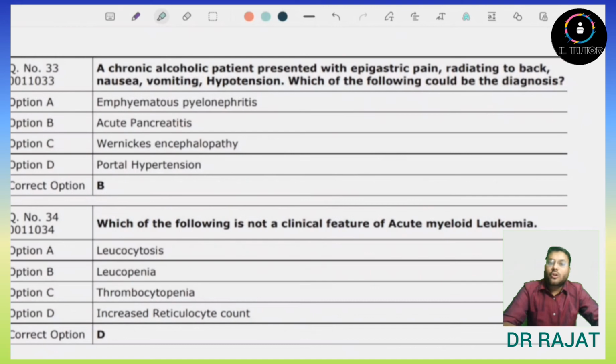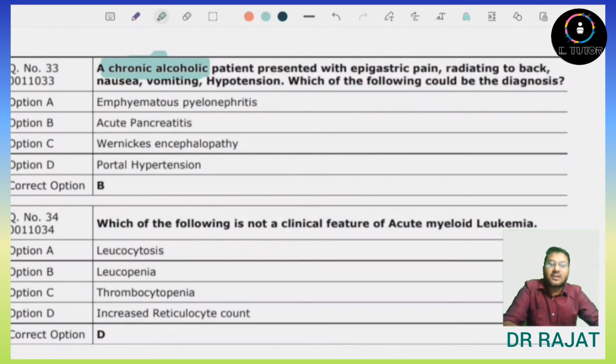Next question is, a chronic alcoholic patient presents with epigastric pain radiating to back, nausea, vomiting, and hypotension. Which of the following could be the diagnosis? So here it is given the patient is a chronic alcoholic. Now the features such as epigastric pain radiating to back, and nausea, vomiting, and hypotension.